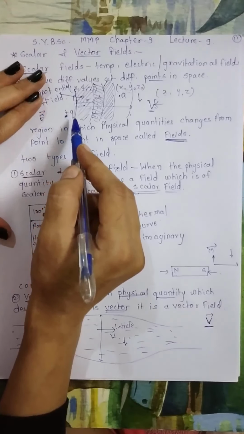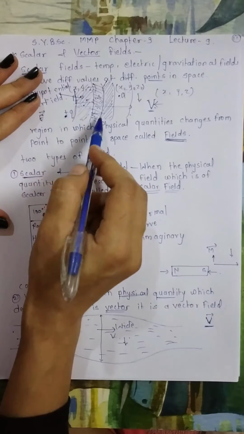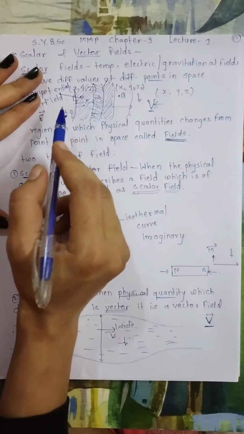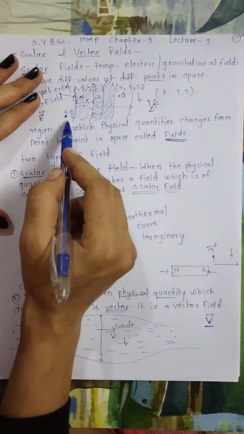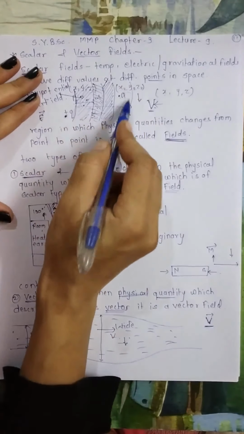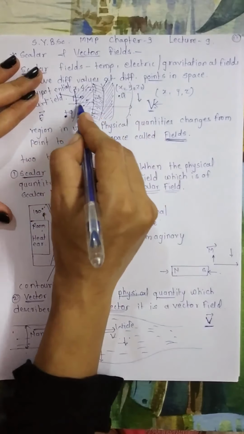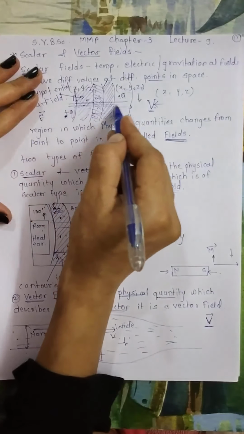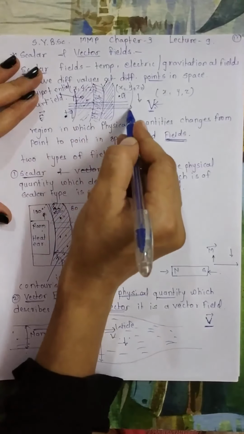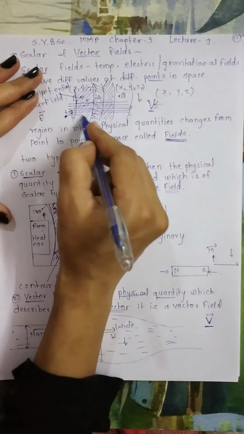So what are flux lines? These are the number of lines of flux passing normally through the unit area around the point in a field, which is equal to the magnitude and direction of that field vector at that point. Now let's say this is a region where we will have an electric field due to this point charge. So if I draw the lines of force, the electric charge will produce some electric field which will be in the form of lines of force.